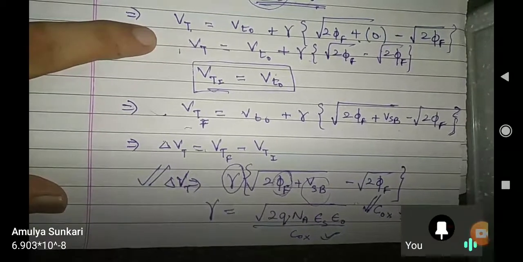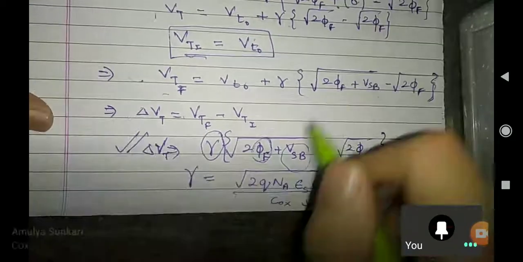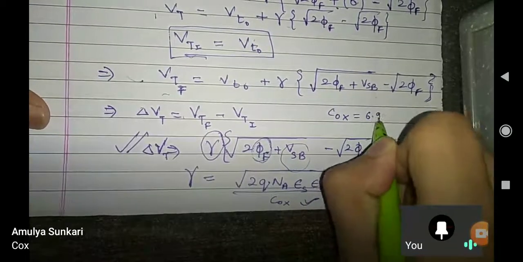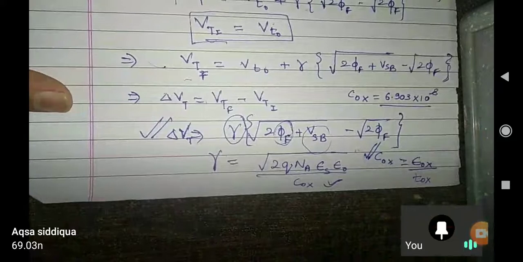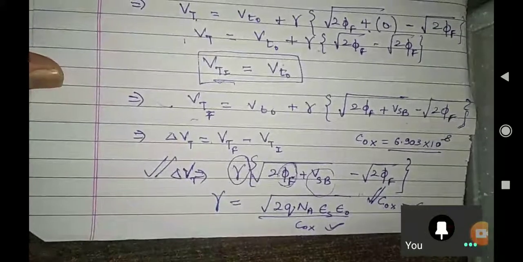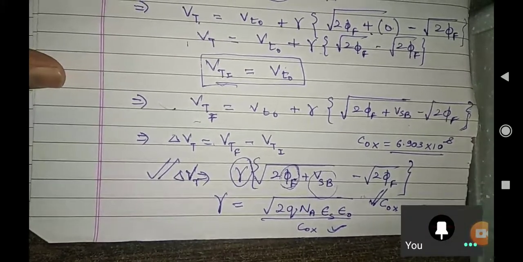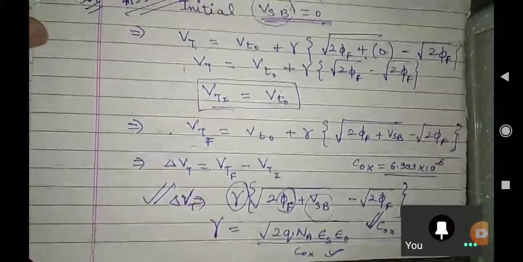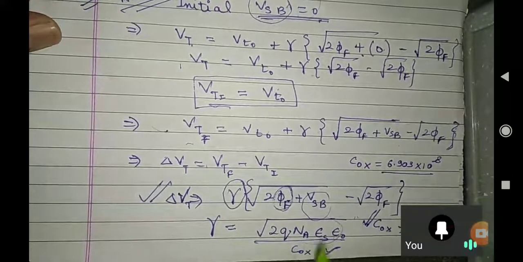So Amulya is saying, sir, 6.903. Yes, Amulya, correct. Very good. COX is 6.903 into 10 to the power minus 8. Perfect, Amulya. Now Akshay is saying correct. Very good, Akshay. Now you just need to solve this part.